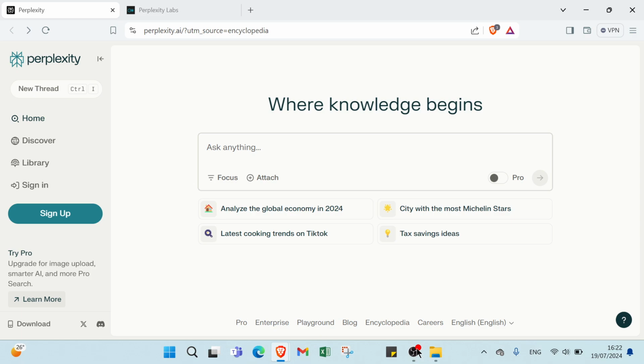The second one, we have creating and selling digital products. Another great way to make money is by creating and selling digital products using Perplexity. Here is how. Develop a product. Use Perplexity to create ebooks, templates, or online courses. Set up an online store also. Platforms like Etsy or Gumroad are great for selling digital products. Then market your products, use social media and email marketing to reach your audience. We have also the third method, affiliate marketing, as you can see. Also, the fourth one, we have online courses and consulting, where you create online courses or offer consulting services.